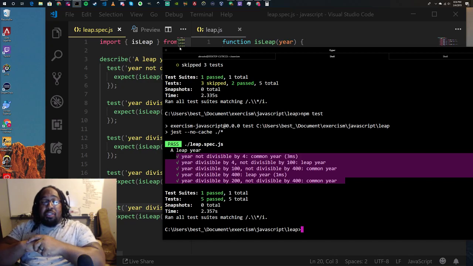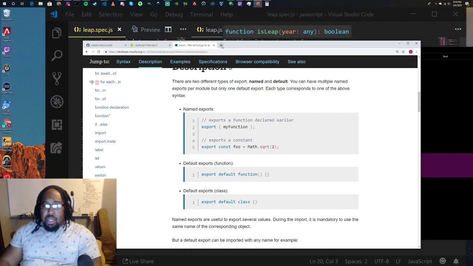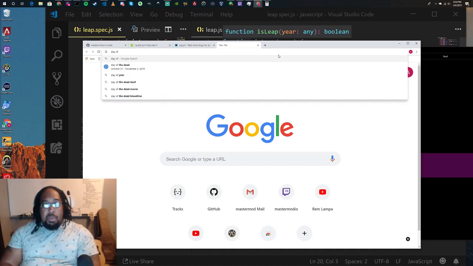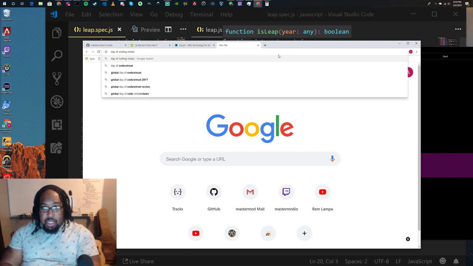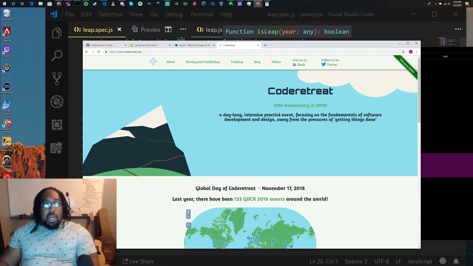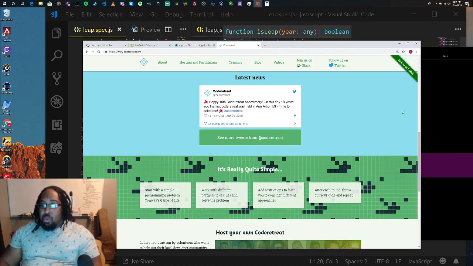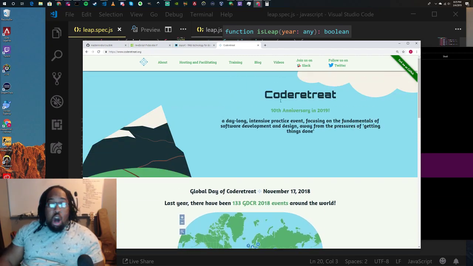Test-driven development is a relatively difficult concept, well, not to grasp, but more so to get comfortable with and actually implement. Most people say they're doing it but aren't really doing it. But there's a coding retreat that happens every year, Global Day of Code Retreat. I did this last year, which is pretty cool. We spent a whole day working on one problem, sat around with other people, and all we did was practice TDD.